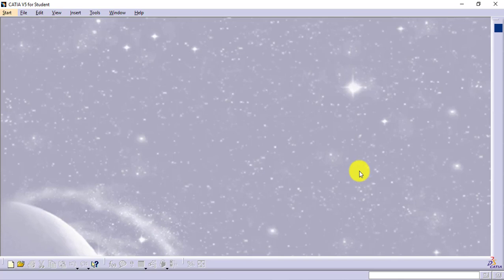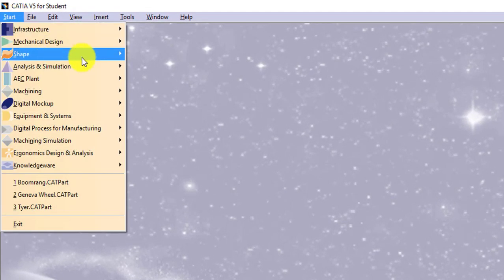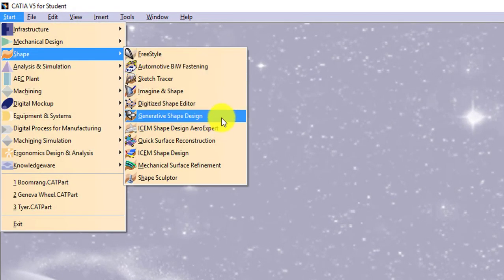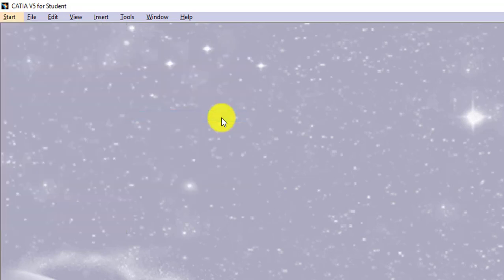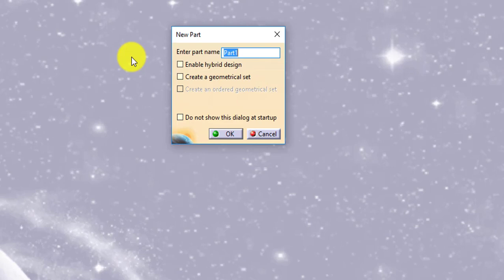For the same, we have an environment available in CATIA V5 named Generative Shape Design. For that, you will need to go to Start, Shape, Generative Shape Design. I'll click on this, and it will again ask me for the same new part window.